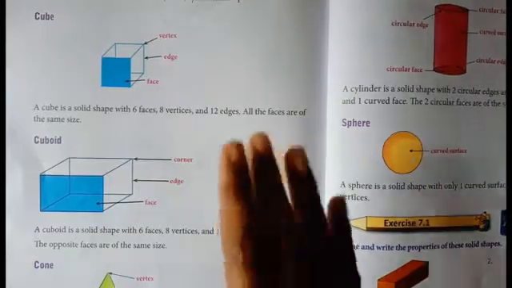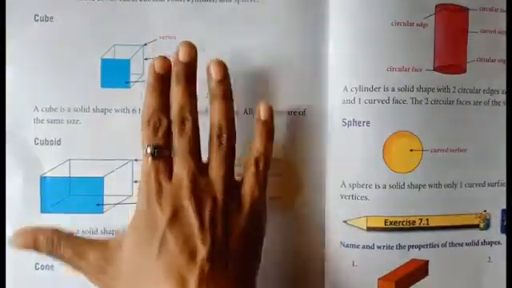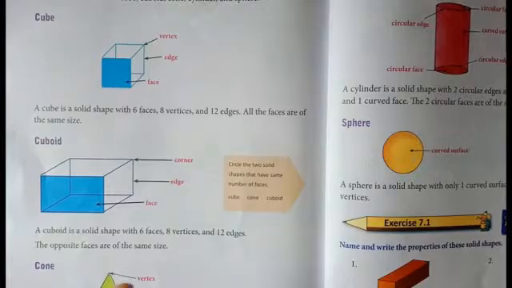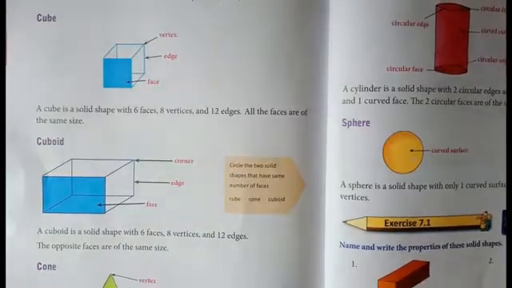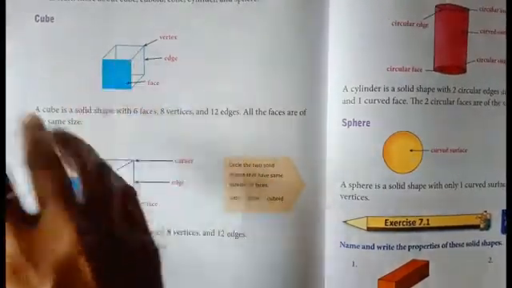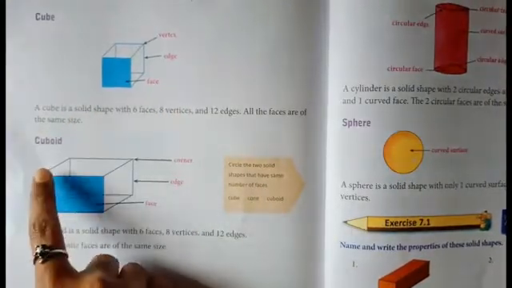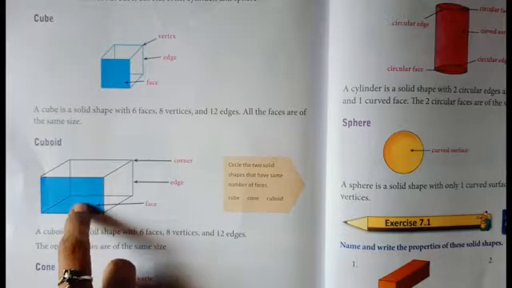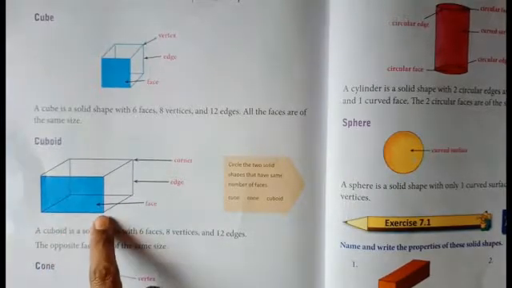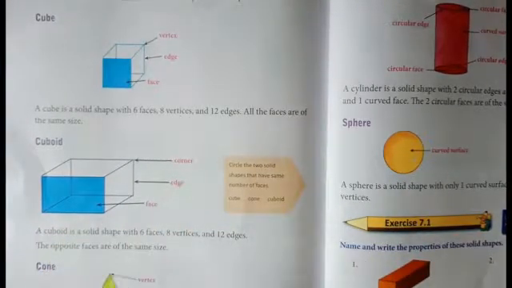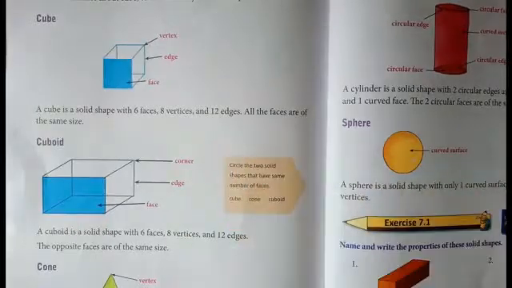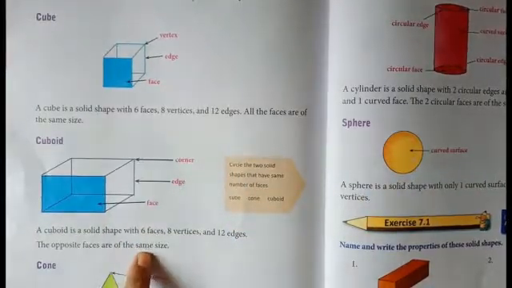Same like cube. So cube and cuboid, which one is different? Size is different. In a cube, like a square, all the sides are equal. But in a cuboid, like a rectangle, the opposite sides are the same. Here also, opposite faces are of the same size.